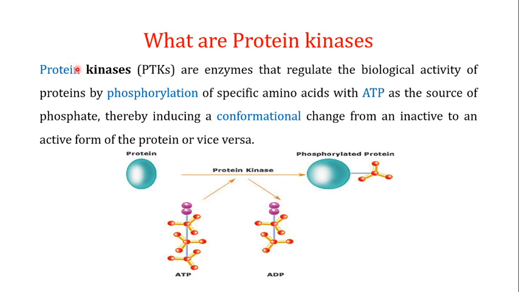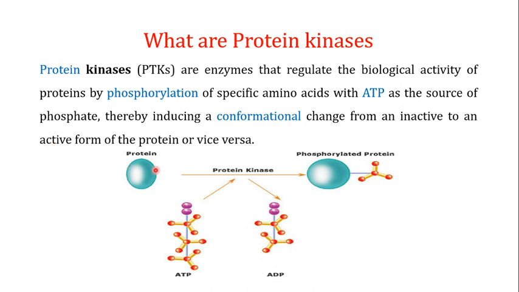Now these protein kinases, when they phosphorylate the specific amino acids in a protein, are using ATP as a source of the phosphate group. When these kinases add a phosphate group to specific amino acids in their target proteins, this addition is inducing a conformational change from an inactive to an active form of the protein or vice versa. What this means is that the protein kinases can do both. They can convert a protein from the inactive to the active form, or they can move them from the active to the inactive form.